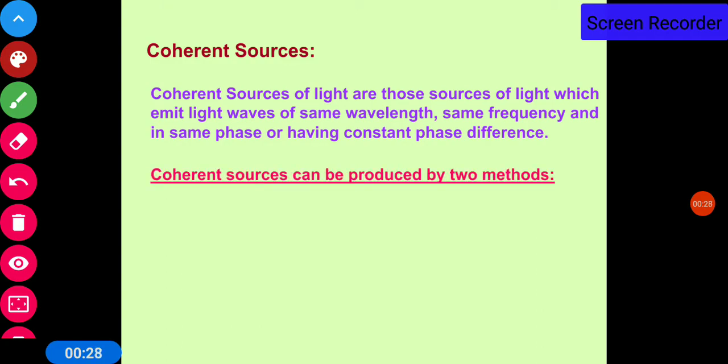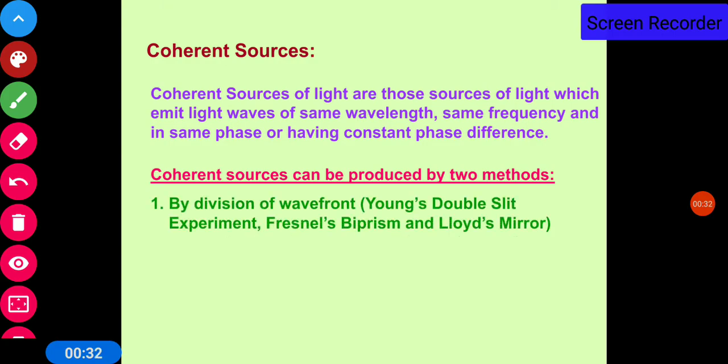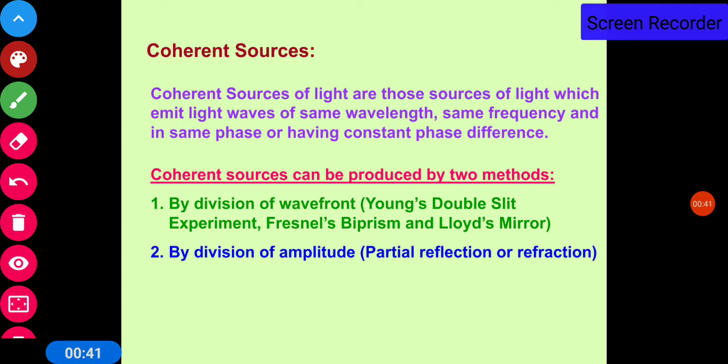Coherent sources can be produced by two methods: by division of wavefront, that is Young's double slit experiment, Fresnel's biprism, and Lloyd's mirror; and by division of amplitude, that is used in partial reflection or refraction. Now let us discuss the interference of waves.